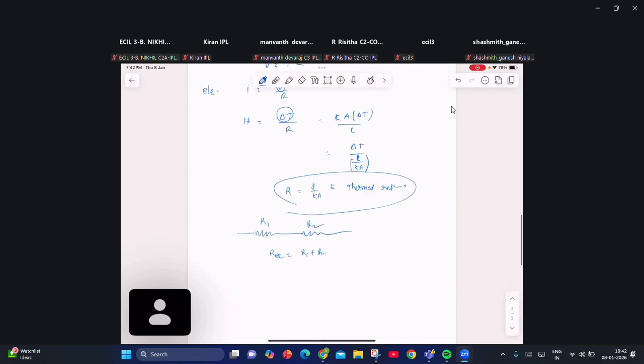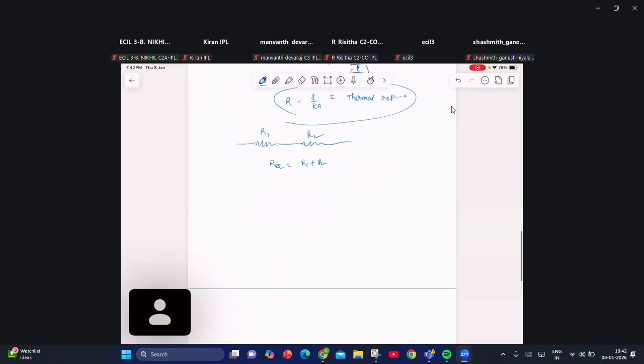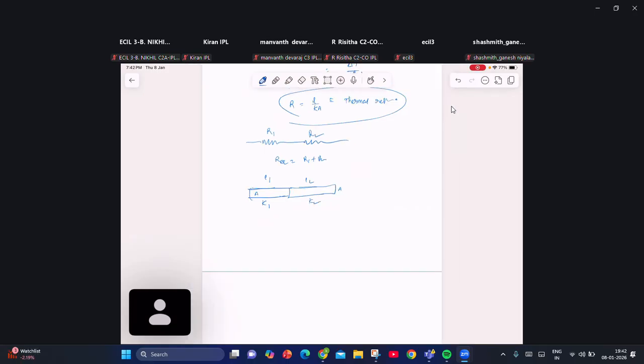Like that here also, if two rods are connected in series, R equivalent is R1 plus R2. This is one rod whose length is L1, whose thermal conductivity is K1, whose cross-sectional area is A. This is another rod whose length is L2, whose area is A, whose thermal conductivity is K2.